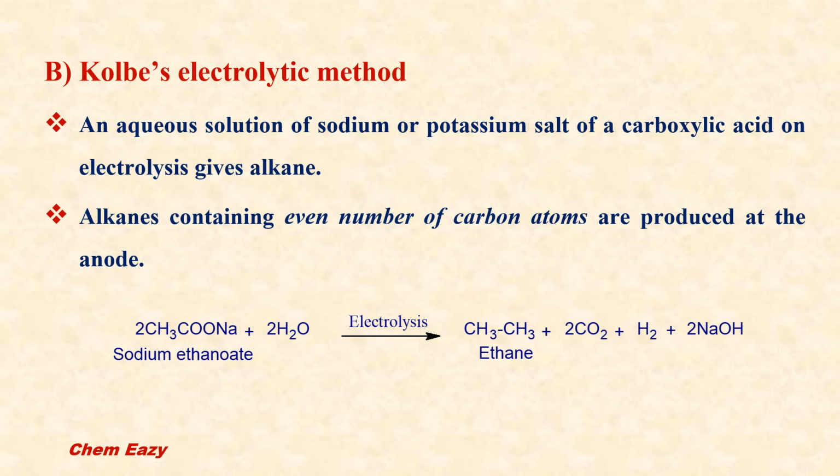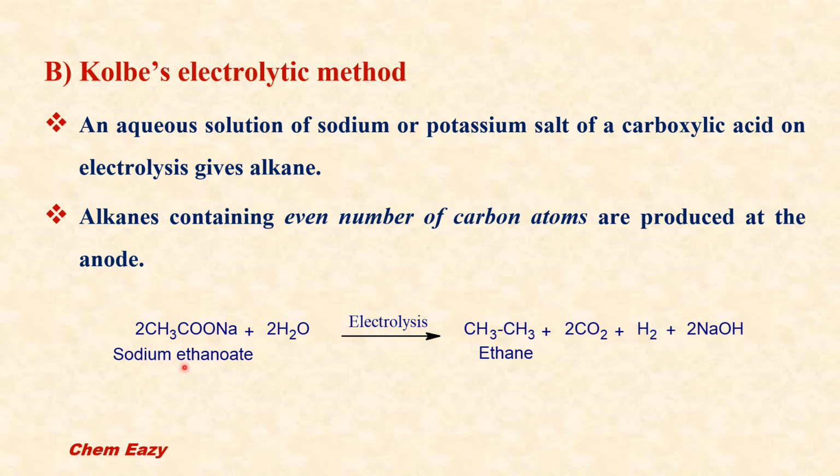The second method to prepare alkanes from carboxylic acid is Kolbe's electrolytic method. In this method, an aqueous solution of sodium or potassium salt of a carboxylic acid is electrolyzed, which gives an alkane, and the alkane produced in this method contains an even number of carbon atoms and is produced at the anode.